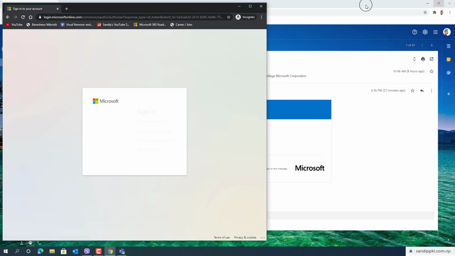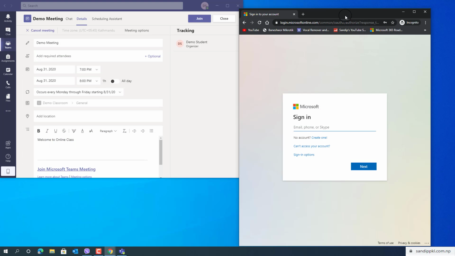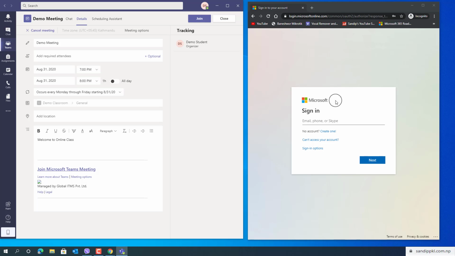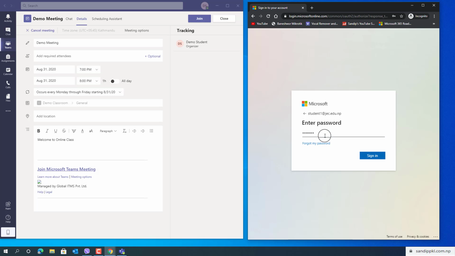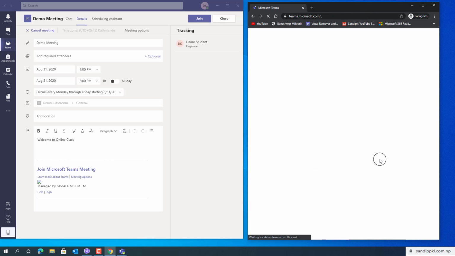teams.microsoft.com, and okay, now I have placed the Teams app on the left side and another Google Chrome browser on the right side, where I log in to one account and let's check it again, where password verification is required. 545805 verify, and this is logged in.